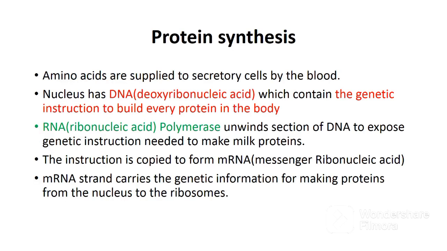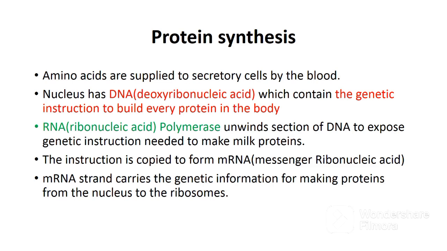Let's see how proteins are synthesized in the secretory cells of the mammary glands. I've said the building blocks of proteins are amino acids. Amino acids are supplied to secretory cells by the blood. Synthesis of protein starts in the nucleus of the cell. The nucleus has deoxyribonucleic acid, which contains the genetic instruction to build every protein in the body. The nucleus also has an enzyme called ribonucleic acid polymerase, whose function is to unwind a section of DNA to expose the genetic instruction needed to make milk proteins.